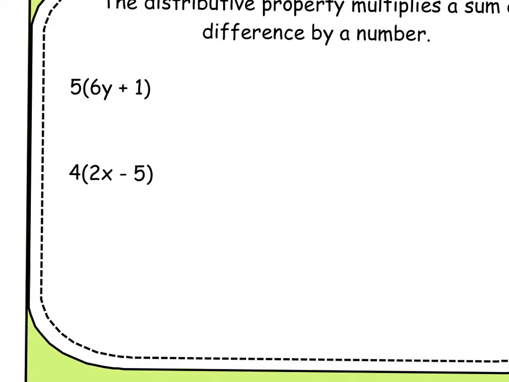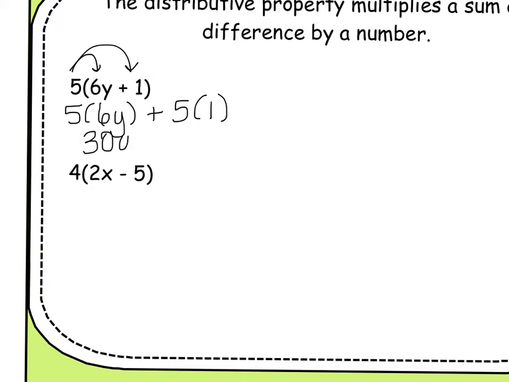Again, a couple more examples. In this one, the 5 wants in. So we have 5 times 6y plus 5 times 1, meaning 5 shaking hands with the 6y, 5 shaking hands with the 1. 5 times 6y is 30y, plus 5 times 1 is 5. Now we are eventually going to factor out this middle step, but I like to see it written down so that if you were to make a mistake, I could correct your mistake.